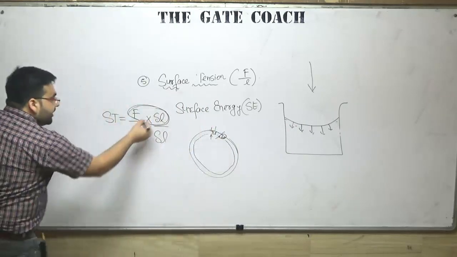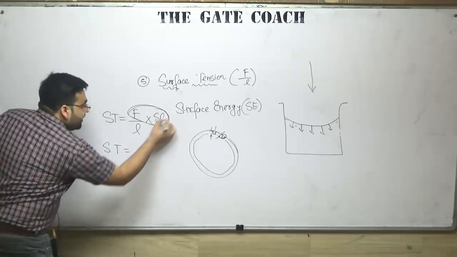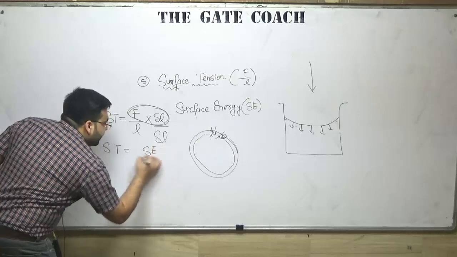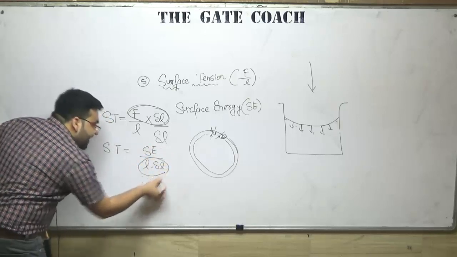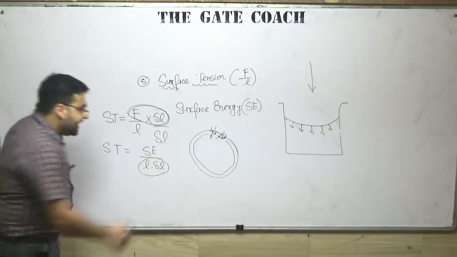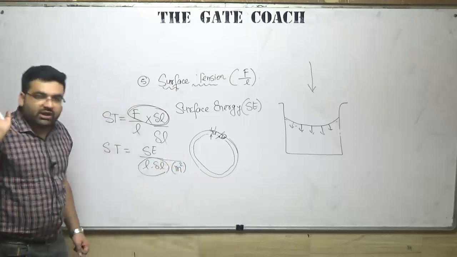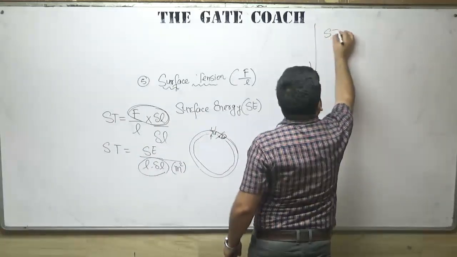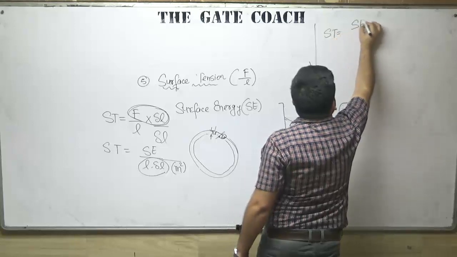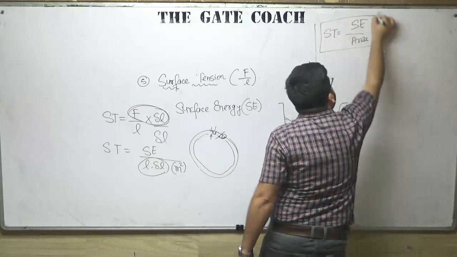So I will say that surface tension is equal to surface energy divided by L into delta L, and the unit of L into delta L is actually meter square or mm square or whatever. So I will say that surface tension is equal to surface energy per unit area. Simple. Surface energy per unit area.